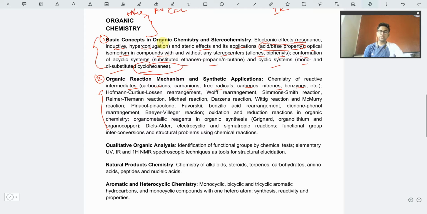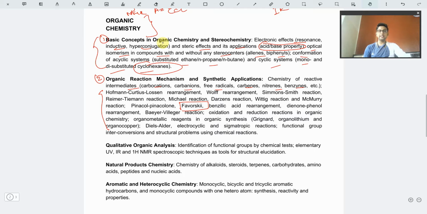I've already mentioned quite a lot of times in my earlier video that the Favorsky reaction is the most favorite and the most asked reaction in the JAM question papers. You might be seeing that every alternate one or two years a question comes from the Favorsky reaction. Why? Because I think Favorsky is one of the most favorite reactions of the IIT organic professors. So every year they set one Favorsky question.